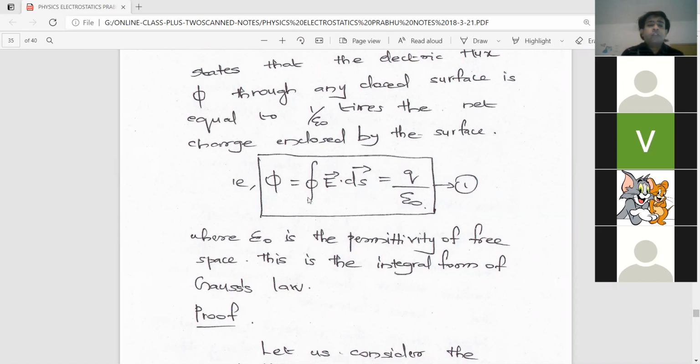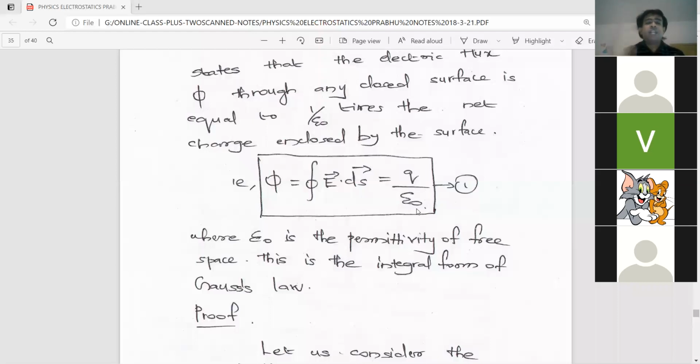Yes, sir. Okay. So that's why we have put phi is equal to surface integral. See here, in the integration symbol, I have put a closed circle. What does it represent? It represents that the surface is a closed surface, like a metallic sphere. That surface is a closed surface. It's not open. That's why that circle symbol is put on the integration symbol. So you have to read it like that: closed surface integral of E dot ds. Phi is equal to total electric flux. Phi is equal to closed surface integral of E dot ds. E dot ds is E ds cos theta, which is equal to Q by epsilon 0.